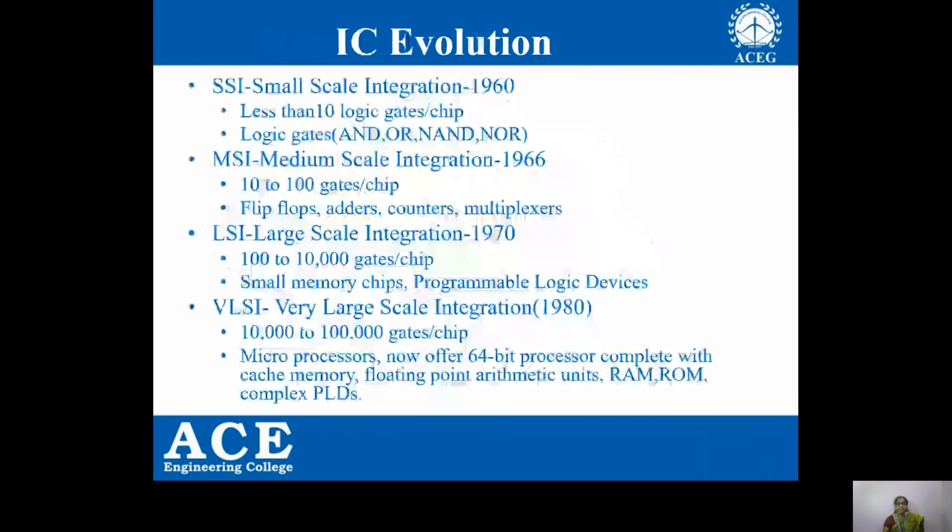Now coming to the IC evolution, that is a brief history of VLSI. In the year 1947, the transistor was invented. After the invention of the transistor, in the year 1960, SSI, small scale integration, was invented, with fewer than 10 logic gates per chip. The products of SSI are logic gates like AND gate, OR gate, NAND gate, NOR gate.